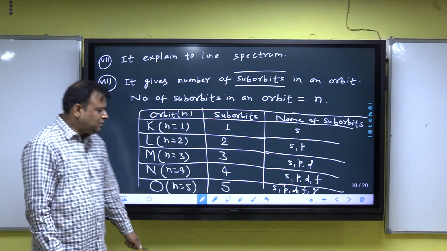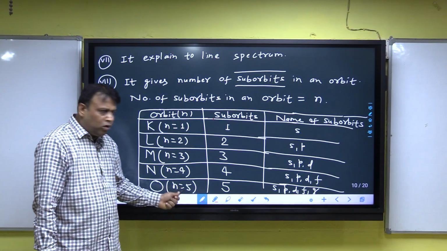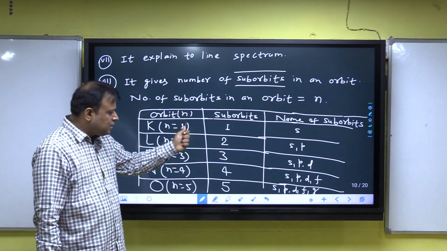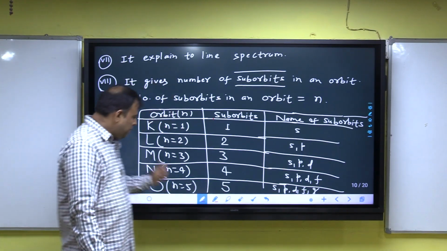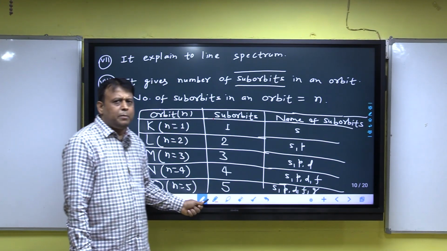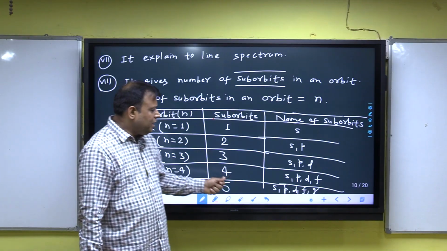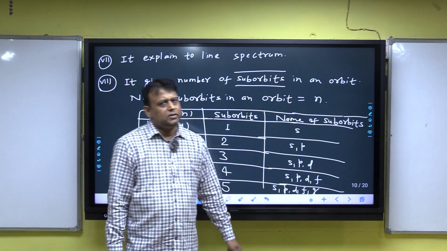In the fourth orbit, n is equal to 4, and hence the number of suborbits is equal to 4, and the name is SPDF. In the fifth orbit, the number of suborbits is 5, and the name is SPDFG.